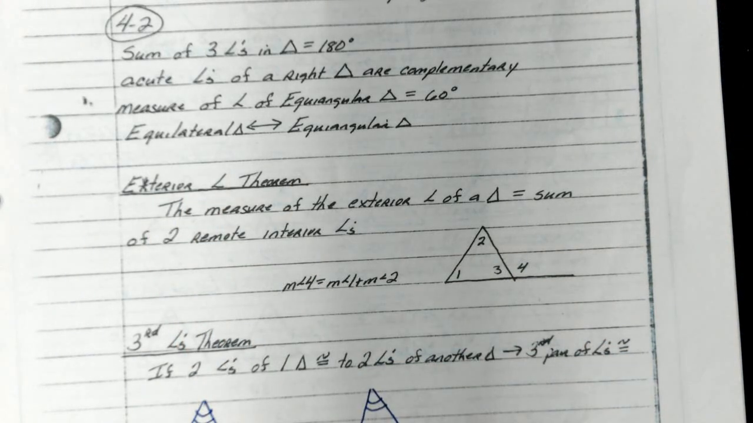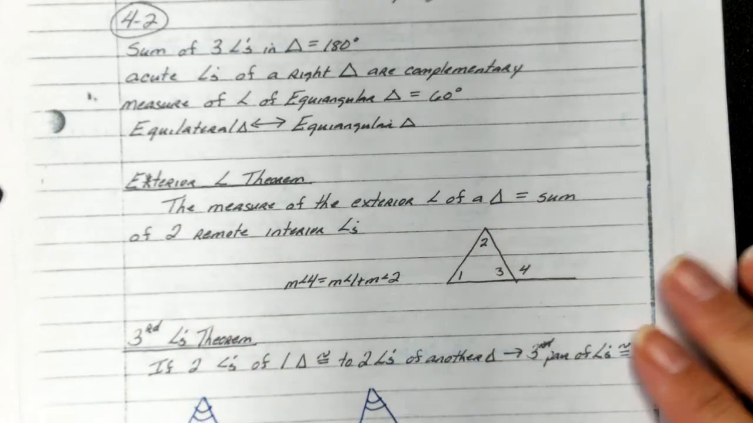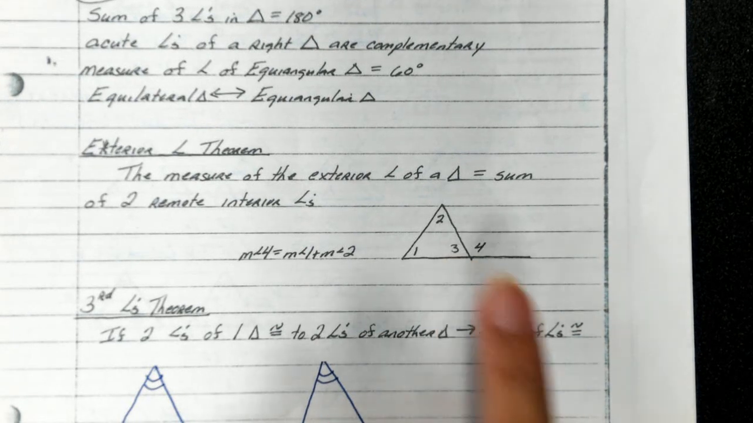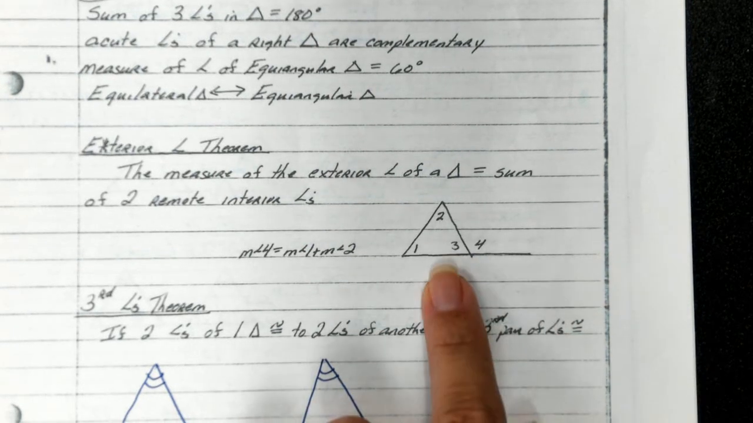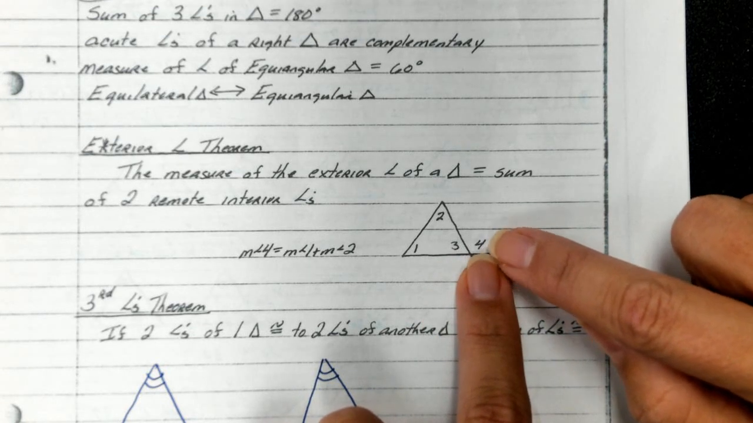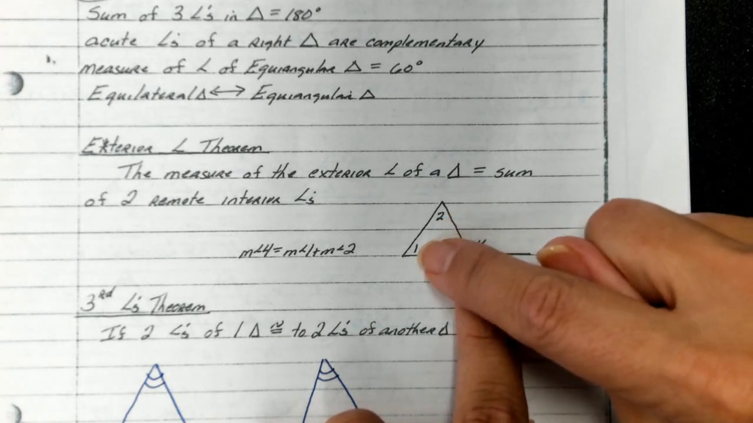This says the measure of the exterior angle of a triangle is equal to the sum of the two remote interiors. So let's get a picture for that. I'm a big visual learner. So an exterior angle of a triangle, so we're talking about this guy out here on the outside of the triangle. He is equal to the sum of the two remote.